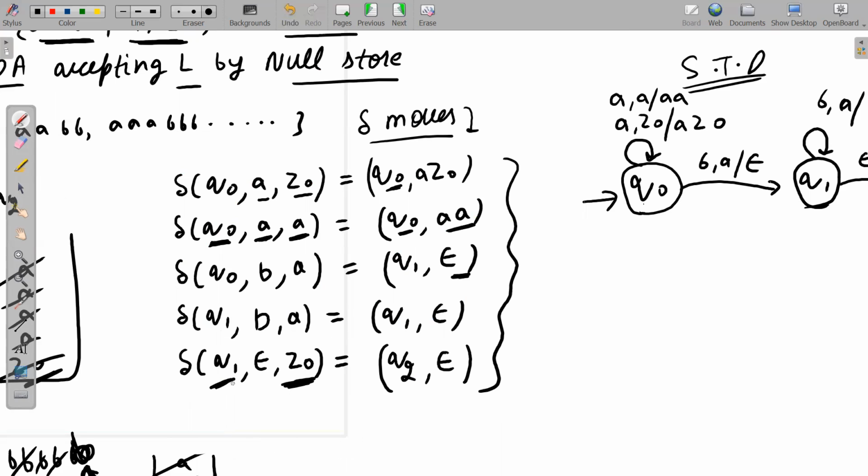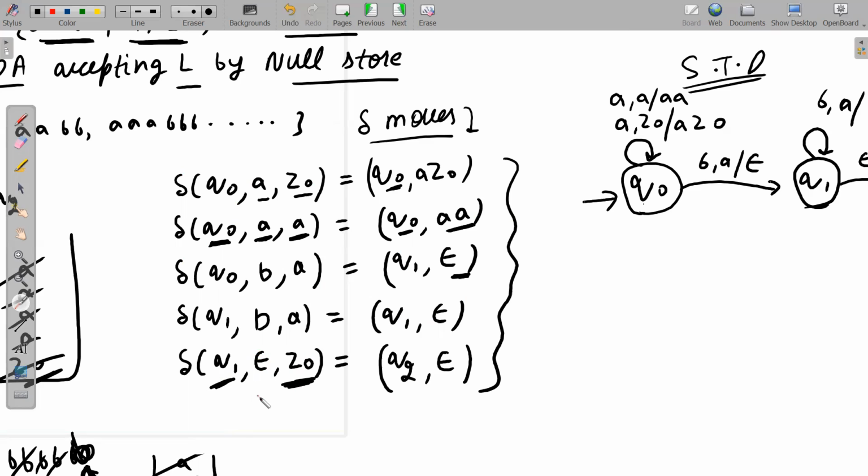Okay, so the only thing which you need to concentrate on is the null move. If you have a null move, then on the same state and on the same stack symbol, you should not have a true move. This is the basic thing, because only that thing will make confusion now. So we are at Q1, reading Z0 from the stack, and we are reading nothing from the tape.